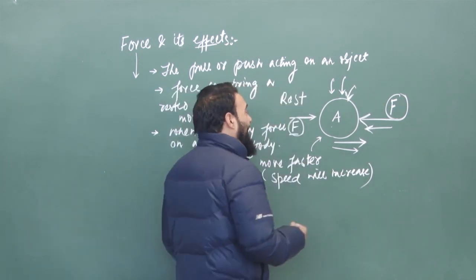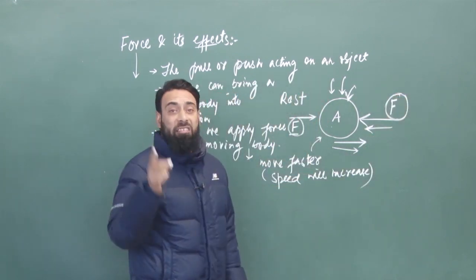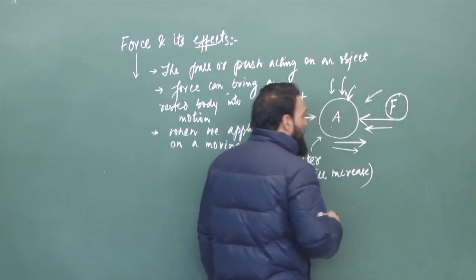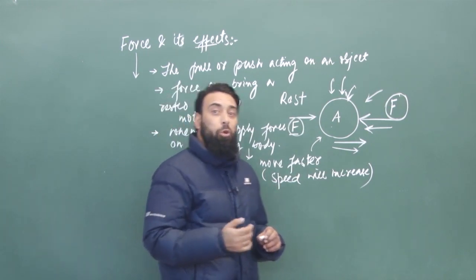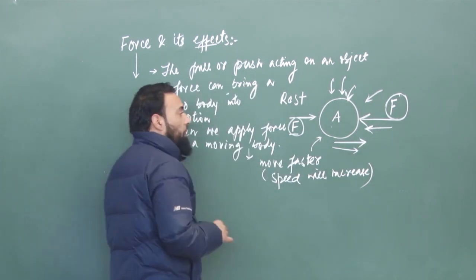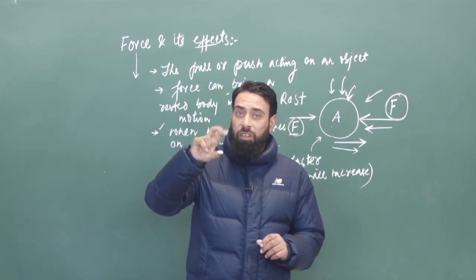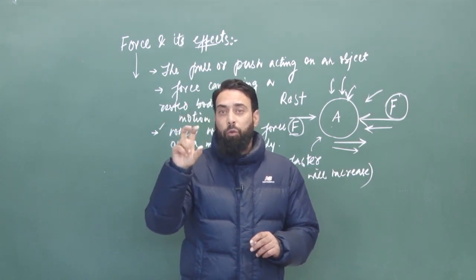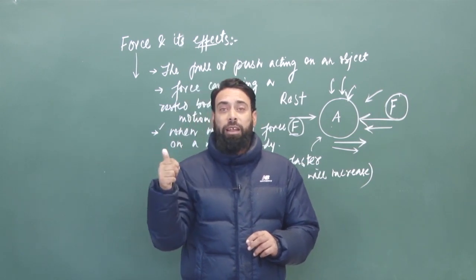So force can make a moving body move faster and increase its speed, or if applied in the opposite direction, the body either stops completely or slows down. So the second important effect: when a force is applied on a moving body, there are two important conditions to remember.